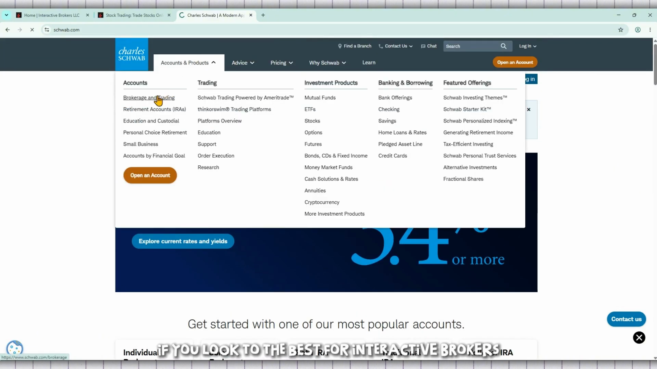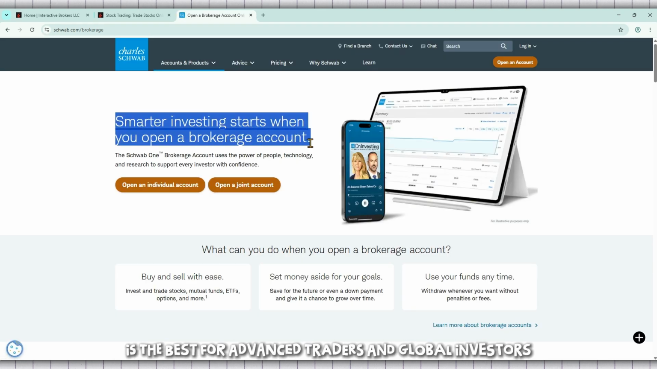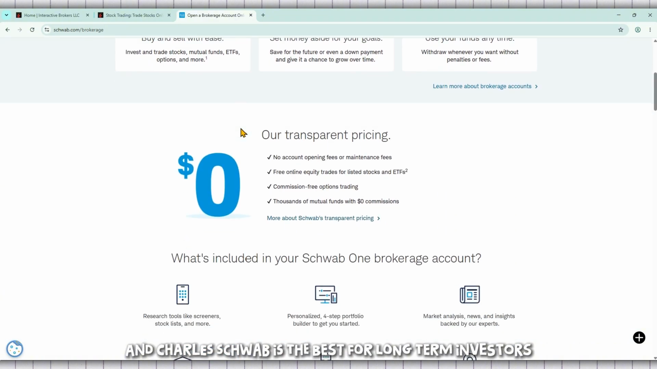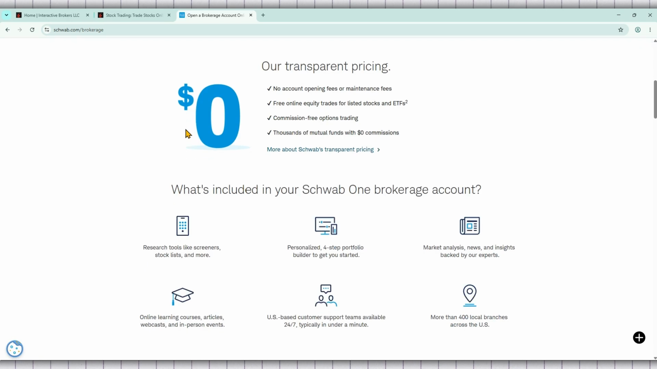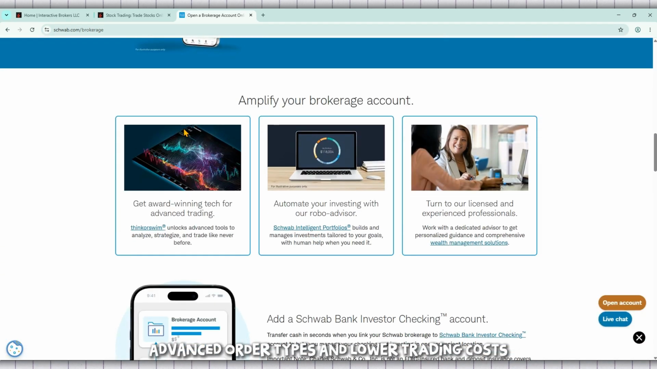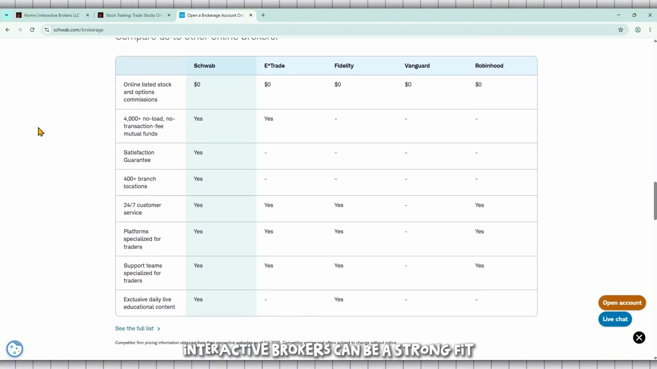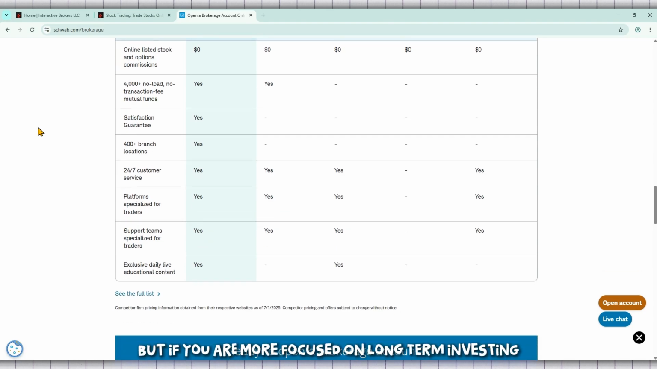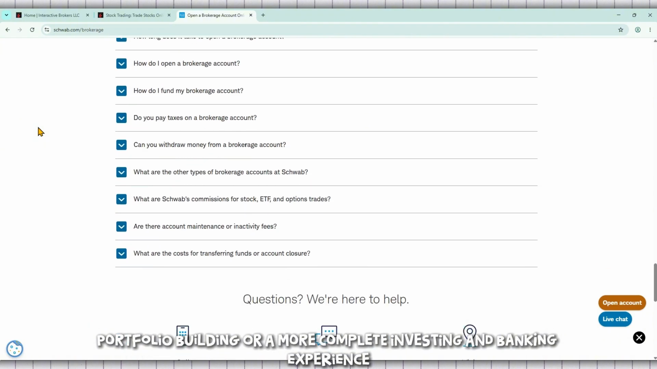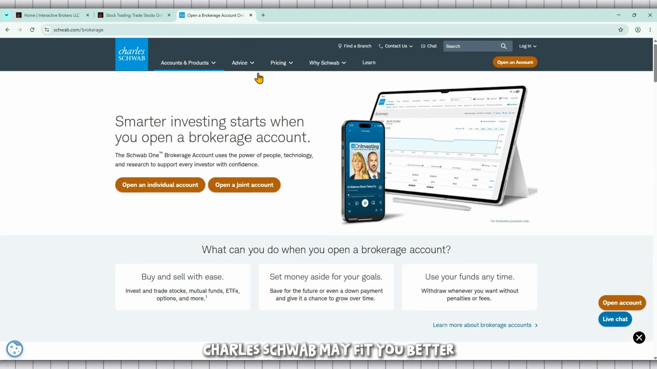If you look to the best for, Interactive Brokers is the best for advanced traders and global investors, and Charles Schwab is the best for long-term investors and wealth management clients. So if you are someone who wants global market access, advanced order types, and lower trading costs, Interactive Brokers can be a strong fit. But if you are more focused on long-term investing, retirement planning, portfolio building, or a more complete investing and banking experience, Charles Schwab may fit you better.